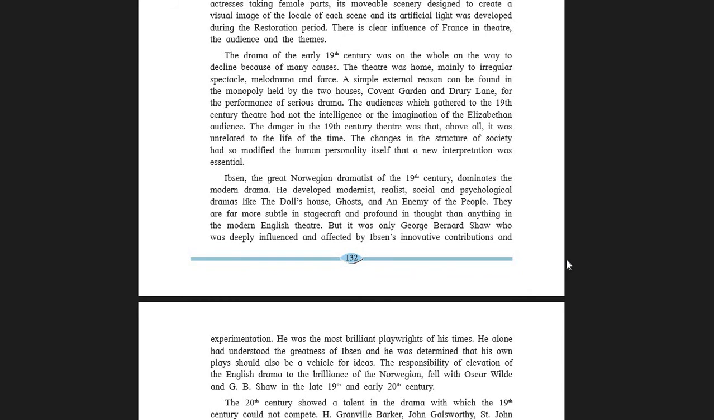So now there was a danger. What was the danger? The danger in the 19th century theatre was that above all it was unrelated to the life of the time. Students, please take note of it. It happened so in the 19th century that people gave up imagination and they couldn't imagine the next plot. Okay, in the Elizabethan time, the people were very much with the imagination. But in the 19th century, people were above all that. And it was unrelated to the life of the time. The changes in the structure of society had so modified the human personality itself that a new interpretation was essential.